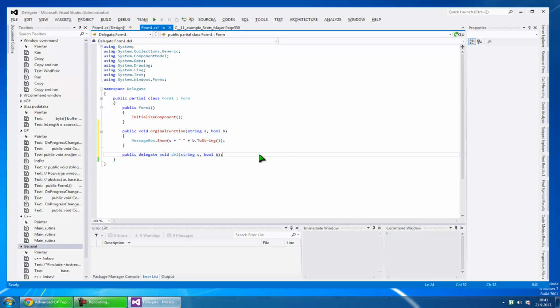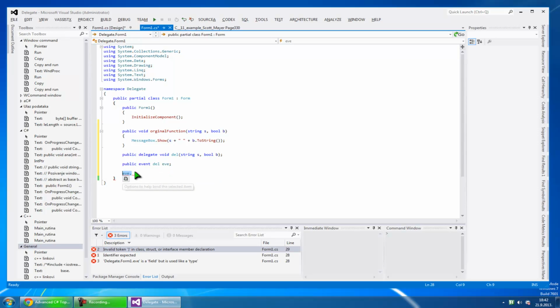And if I want to create an event, I will create an event from this type. Let's say public event has type D, and the name of the event, let's say, is Eve. It doesn't need its own definition, because the definition is already defined here. And if I want to call the event, I can just type the event name and press the parenthesis, because it can be called directly.